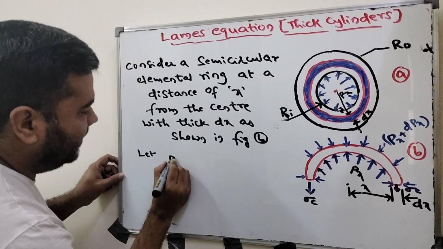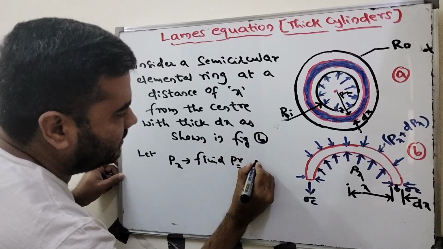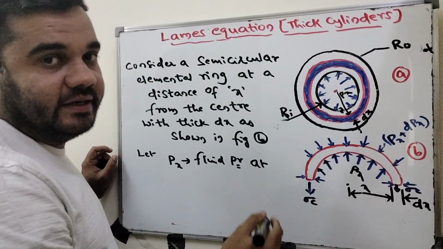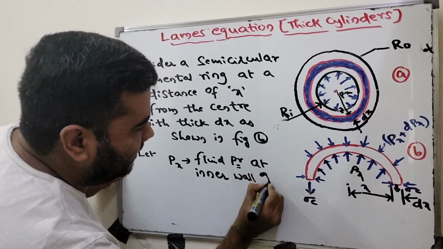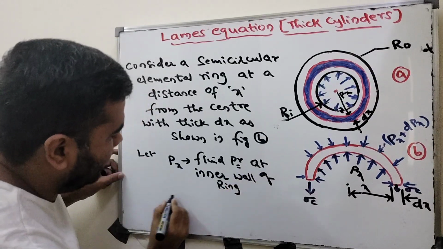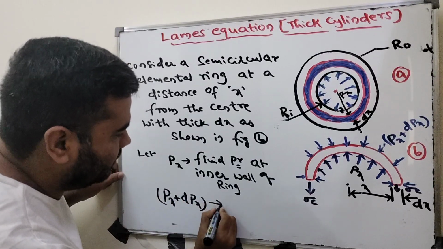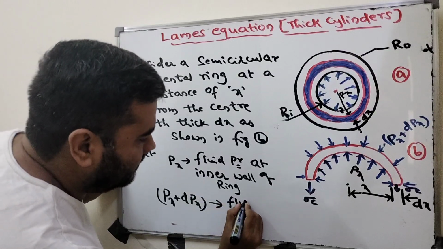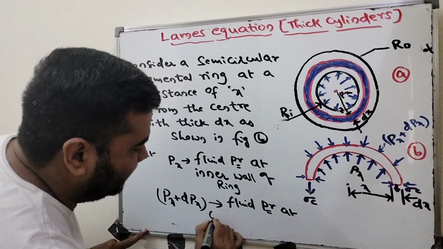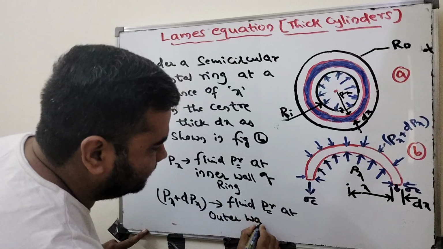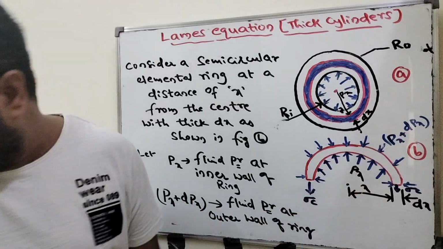Let P of x equal the fluid pressure at the inner wall of the elemental ring, and P of x plus d of Px equal the fluid pressure at the outer wall of the ring. It is in the opposite direction, at the outer wall of the ring here.